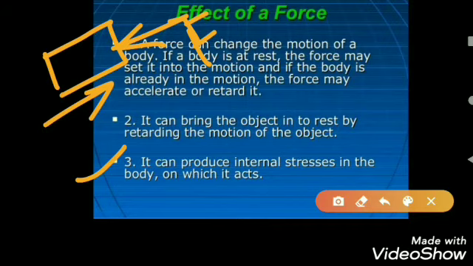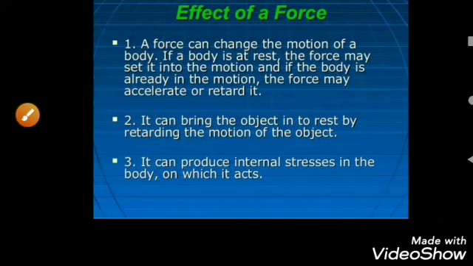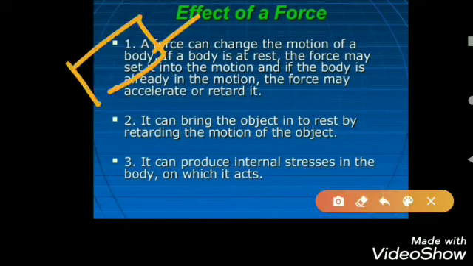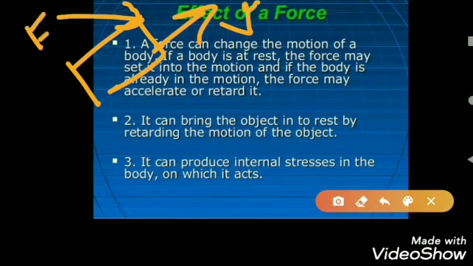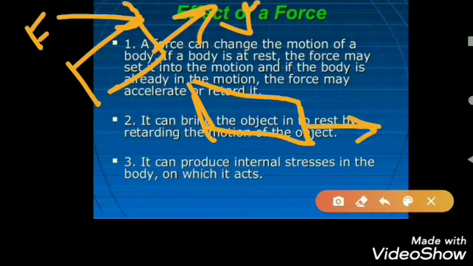So we can understand force can change the shape of the body, force can change the direction of the motion. If the body is moving in this direction, by applying the force from this direction, we can change the direction of the body. So these are the effects of force. Force can change the speed of the body, force can stop the motion, force can change the direction of the body.